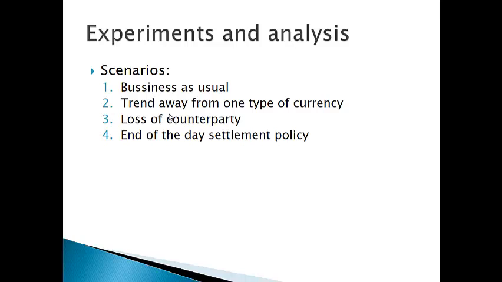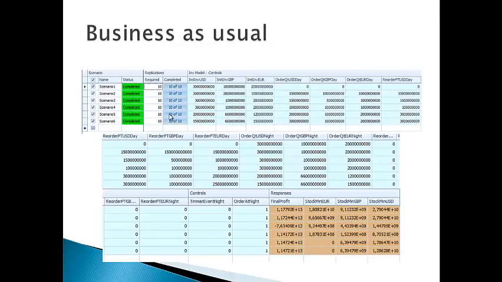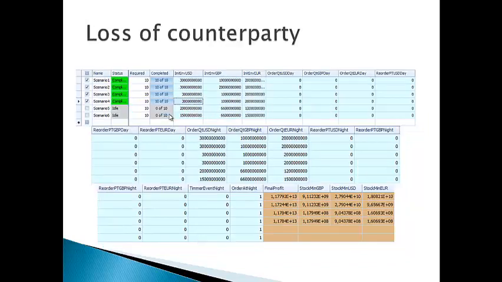Experiments and analysis: scenarios. For the scenario business as usual, we assign the property timer event night the value 0 to not use the process check inventory night, and the property ordered at night to use the process respond to timer event. In the scenario loss of counterparty, we assign the value 0 to the properties order quantity day and reorder point day to model the loss of counterparty.